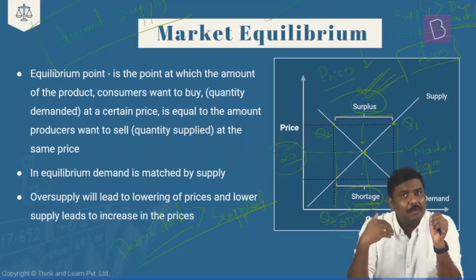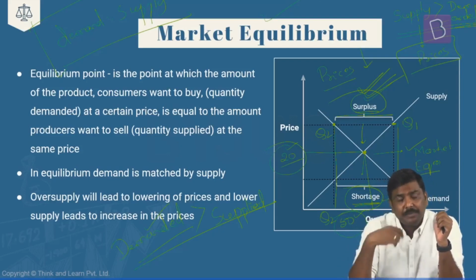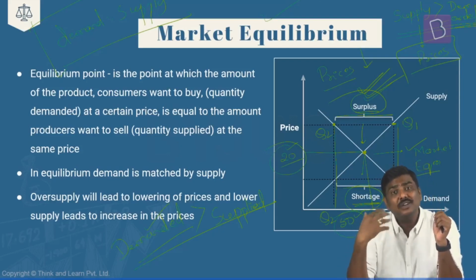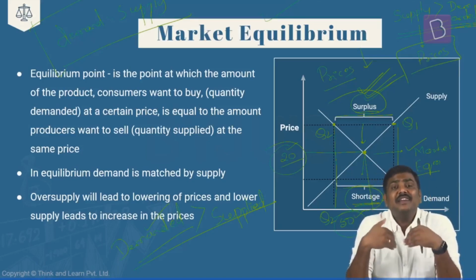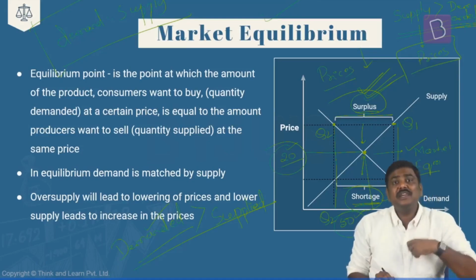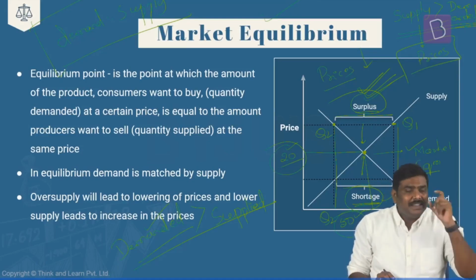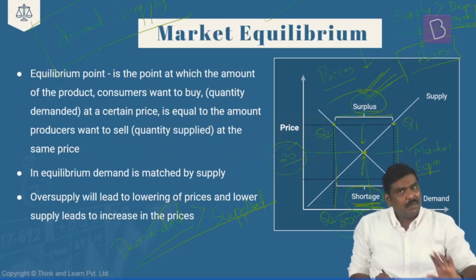So in the short term, what will happen generally in this particular situation is, because there is a higher demand, people are willing to purchase a higher quantity compared to the quantity being supplied. The sellers will start increasing the prices. The price will start moving towards the equilibrium point. And that is exactly what will happen when there is a shortage of supply in the market.